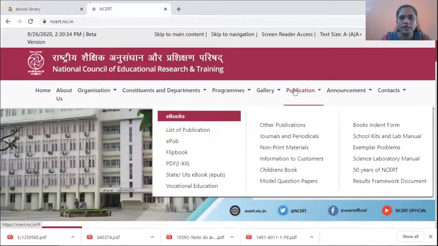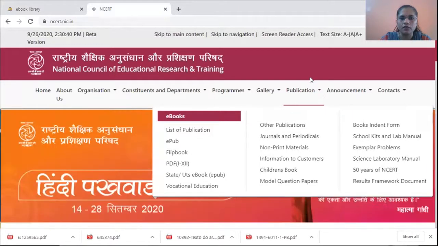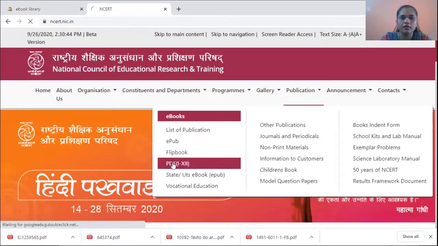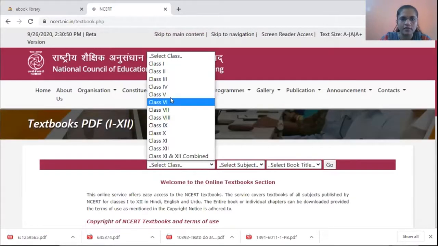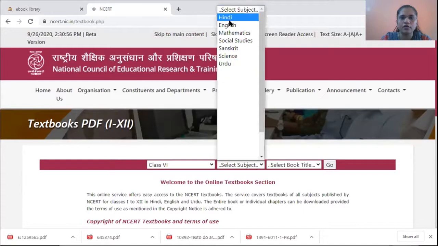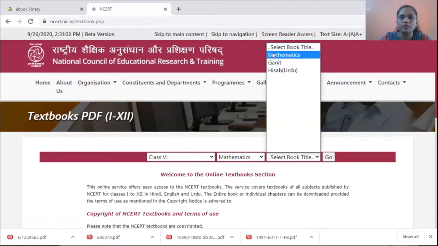This is the NCERT site from where you can access books for your CBSE board. See, from publications, you can directly go to PDF standard 1 to 12. But here you have to first select the class. If I am taking 6th standard, then you have to select your subjects, then select the title of the book.